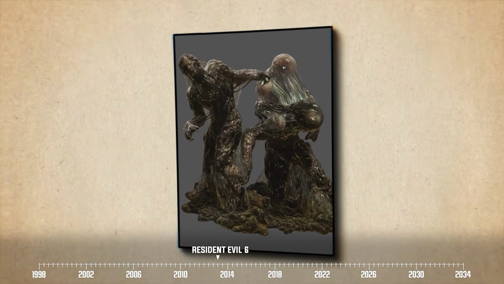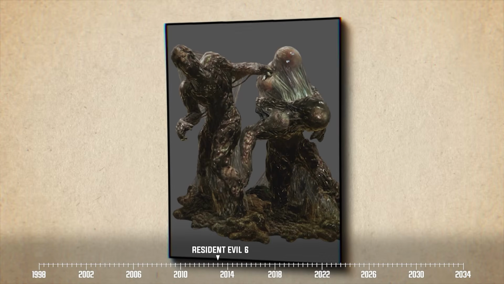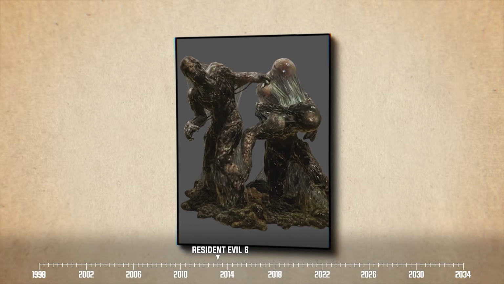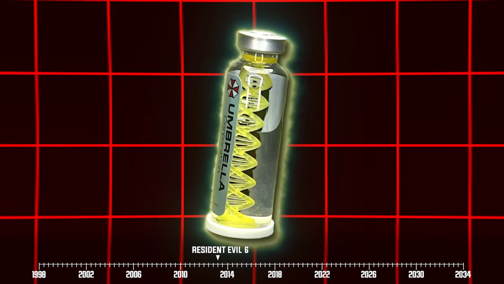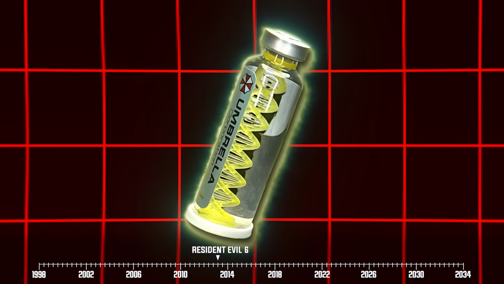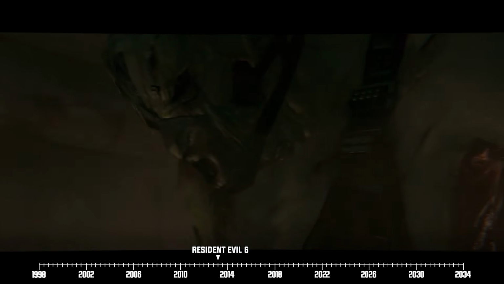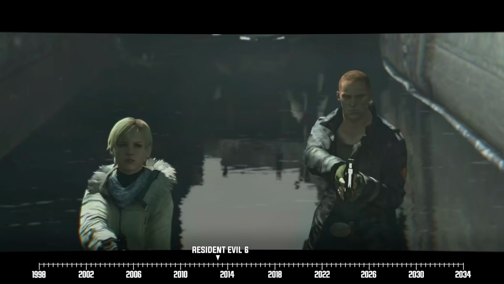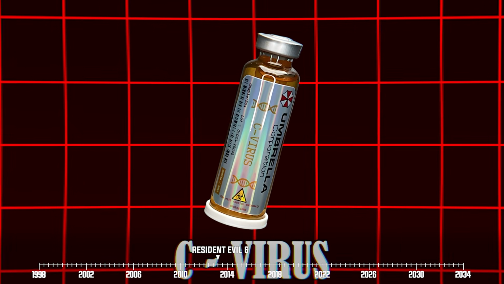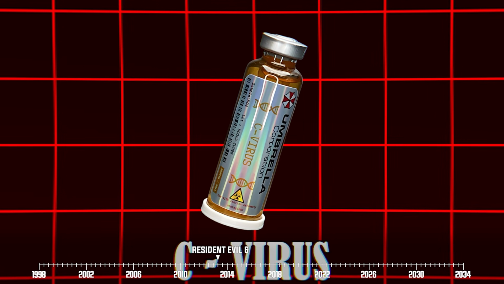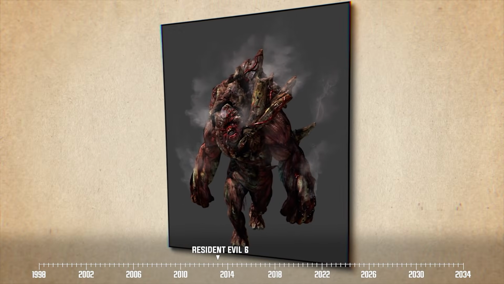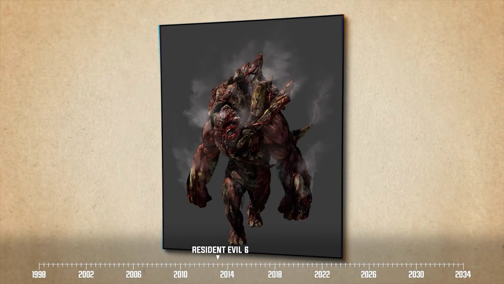On top of that, this creepy contagion can also cause mutations similar to what the G virus does. Plus, thanks to its T Veronica strain heritage, the C virus also allows its mutated hosts to maintain a degree of their cognitive functions. So yeah, all things considered, the C virus is bad news for the World Health Organization and everyone who doesn't want to become a grotesque undead monster.